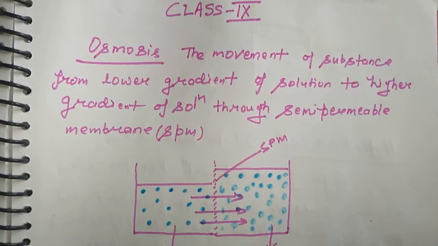It takes place from outside to inside the cell and inside to outside the cell, and this is a very general process through which substances transport from the outer environment to the cell and from the cell to the outer environment. So that's why it is very important to understand.